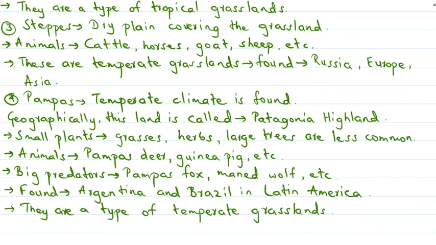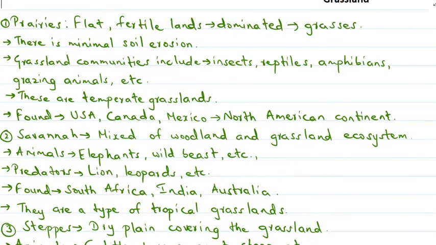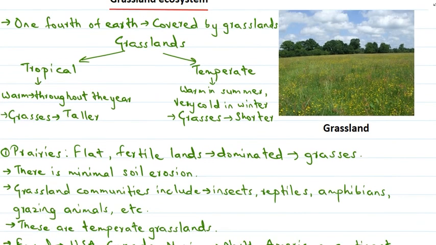Now let's quickly revise the things that we have studied today. Today we discussed the grassland ecosystem, and we already knew that grasslands are a type of terrestrial ecosystem as they include landforms. Grassland ecosystems mostly comprise grasses, and they have an average rainfall between a desert and a forest, which can support the growth of grass. It is considered that one fourth of our earth is covered by grasslands. Grasslands are mainly of two types: tropical grassland and temperate grassland.